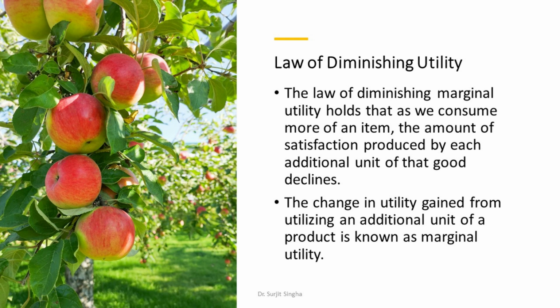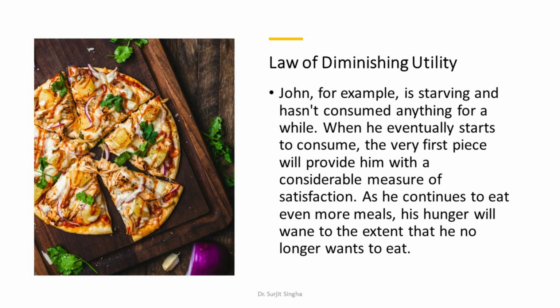Law of diminishing utility. The law of diminishing marginal utility holds that as we consume more of an item, the amount of satisfaction produced by each additional unit of that good declines. The change in utility gained from utilizing an additional unit of a product is known as marginal utility. John, for example, is starving and hasn't consumed anything for a while. When he eventually starts to consume, the very first piece will provide him with a considerable measure of satisfaction. As he continues to eat even more meals, his hunger will wane to the extent that he no longer wants to eat.